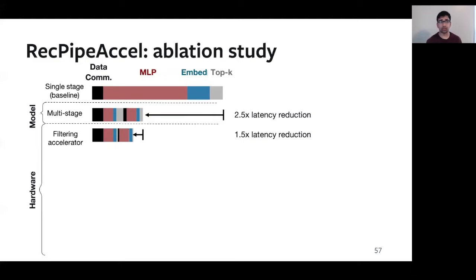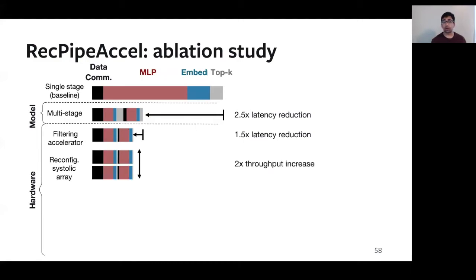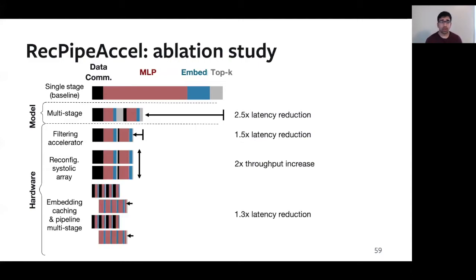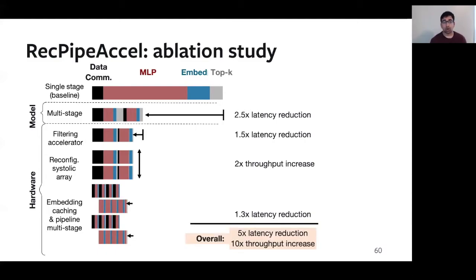That reduces the latency by 1.5x. The reconfigurable systolic array improves throughput by 2x. And then the embedding caching and the pipelining optimizations further reduce latency by 1.3x. Overall, this provides us a performance improvement of 5 times in terms of latency and 10 times in terms of throughput. Now, next, I want to take a bit of a deeper dive on some of these individual hardware optimizations and take a look at how they're providing these impressive performance wins.